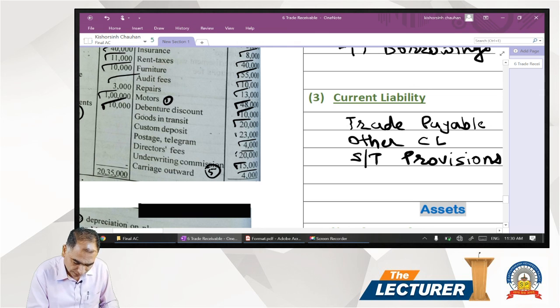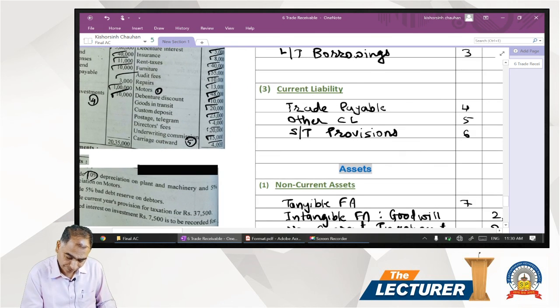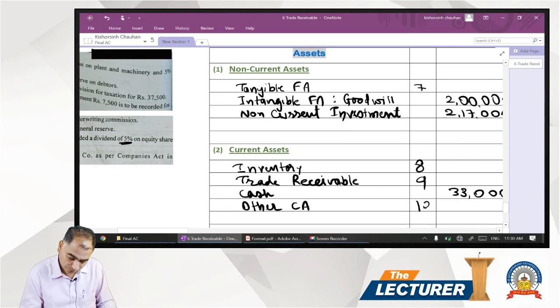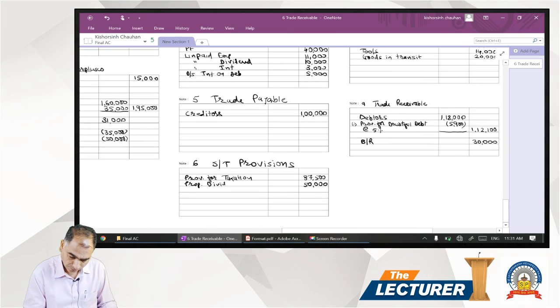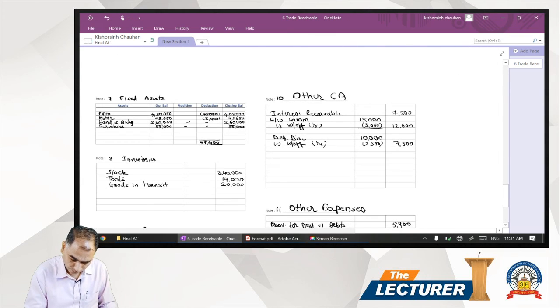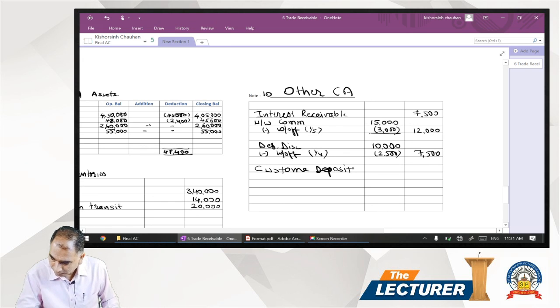Now custom deposit, a debit balance, so it's our asset, other current assets, so we have to write it in other current assets, note number 10. Custom deposit amount is 23,000.